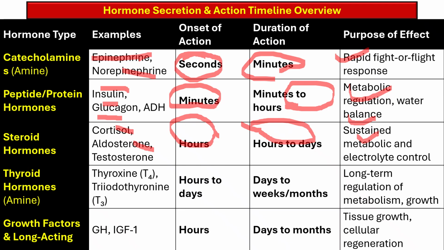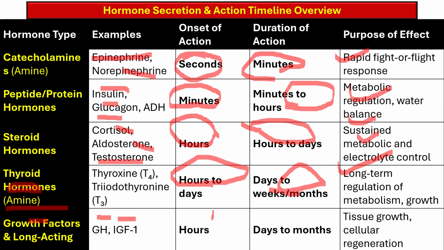Thyroid hormone, the amine group of the hormone, triiodothyronine and thyroxine, their onset of action is hours to days, and their duration of action may last for months, and they are responsible for long-term regulation of metabolism and growth. Growth factors and long-acting hormones such as growth hormone and insulin-like growth factor, the onset of action for these is hours after the stimulus, and they exert their effect for days to months, and they are responsible for tissue growth and cellular regeneration.